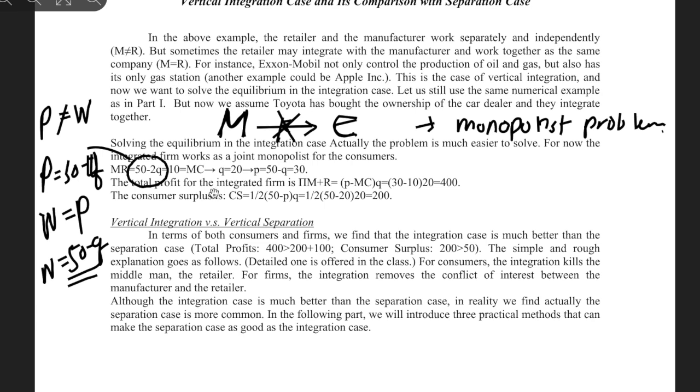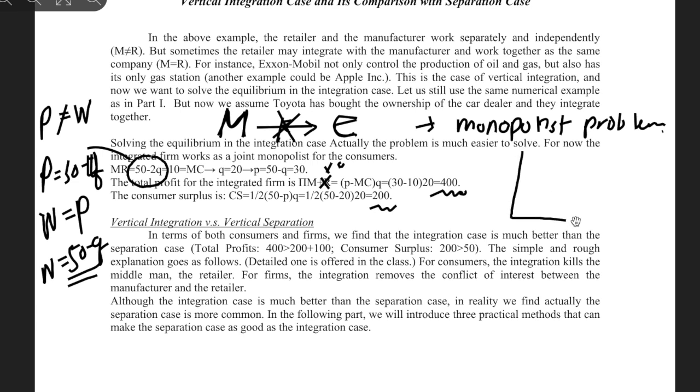So the total profit for the integrated firm is the manufacturer's profit plus the retailer's profit, but we have 0. We don't have the retailer, right? So the profit of the manufacturer is at the same time the profit of the monopolist, and he can get 400, not 300. And the consumer surplus is now increased.